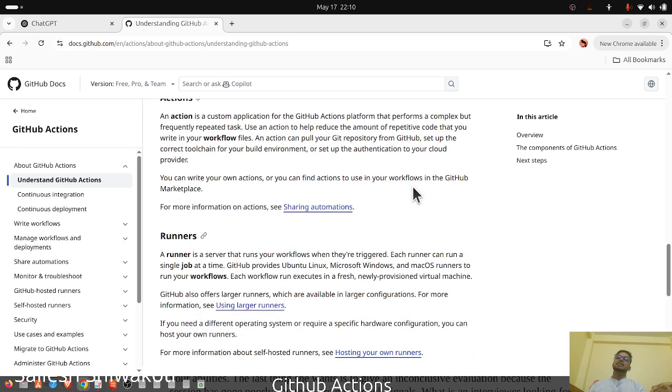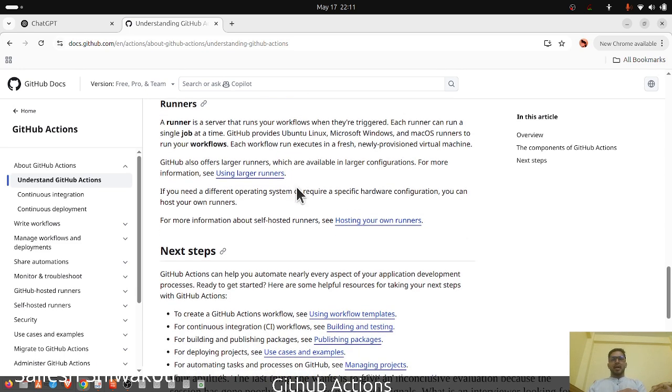An action is a custom application for the GitHub Actions platform that performs a complex but frequently repeated task. Use an action to help reduce the amount of repetitive code that you write in your workflow files. So an action is some kind of repeated code. An action can pull your Git repository from GitHub, set up the correct toolchain for your environment, and set up authentication to your cloud providers. So it's kind of authentication, building.